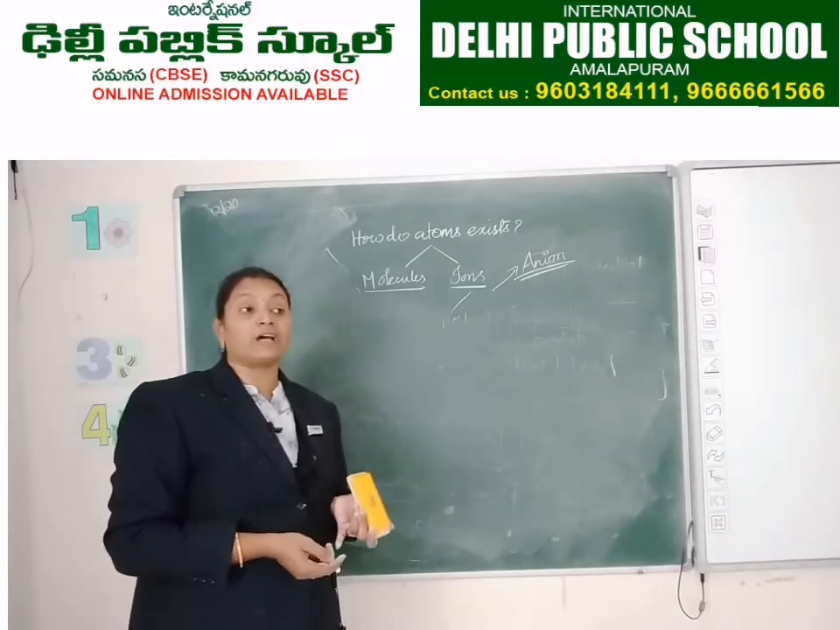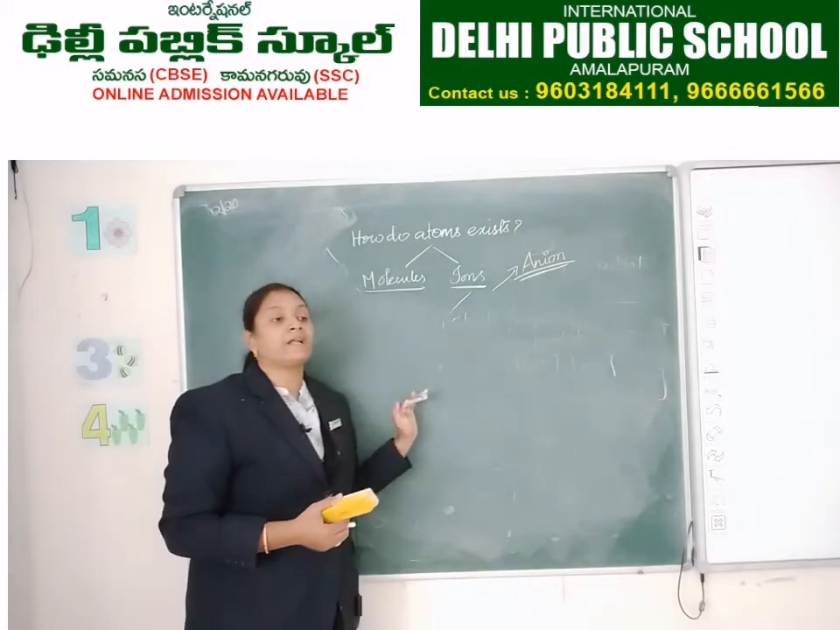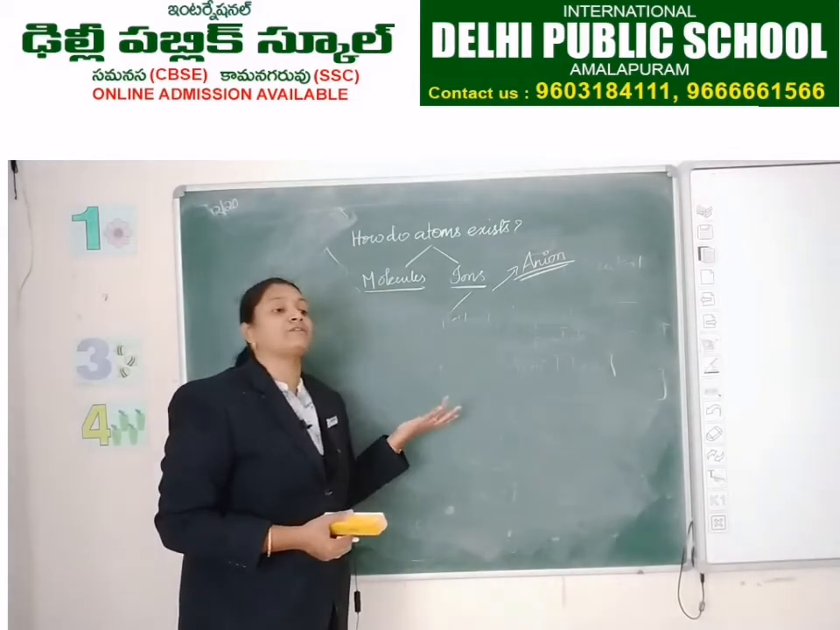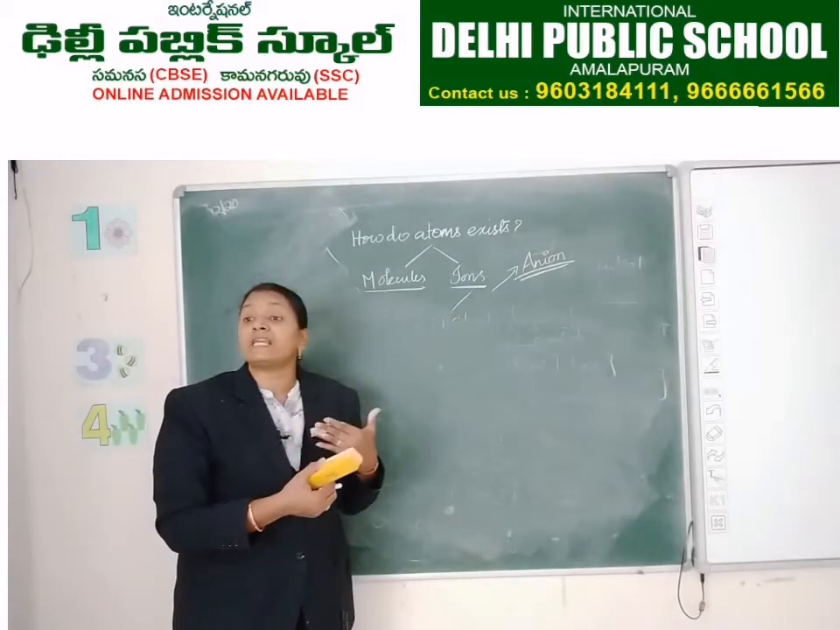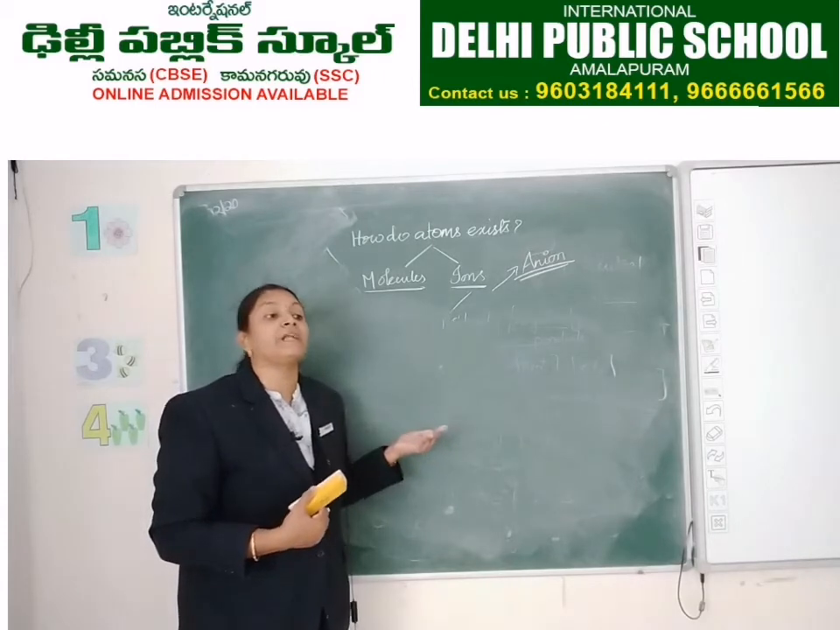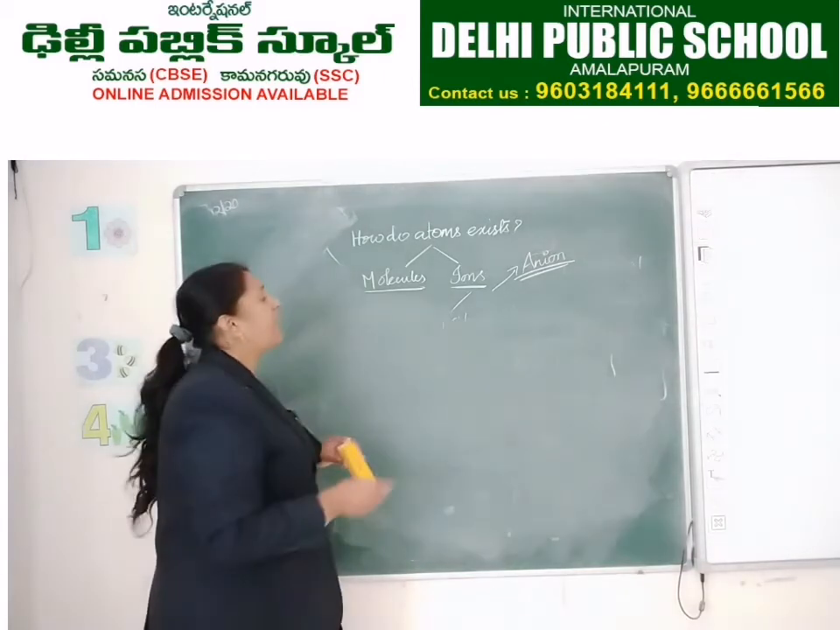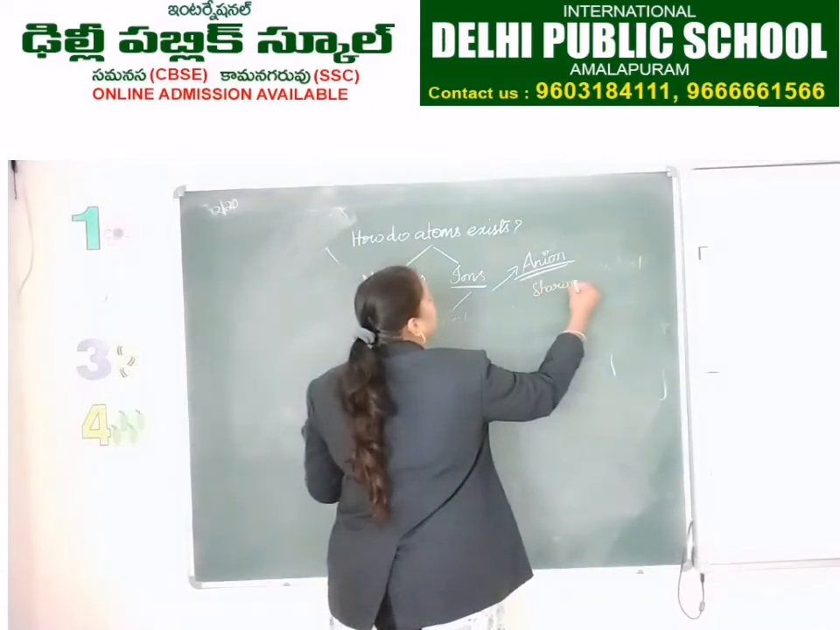Magnesium oxide is an ionic compound because magnesium is losing electrons and oxygen is gaining electrons. When any compound is formed due to the losing or gaining of electrons, that compound is called an ionic compound. Then, as I told you, sharing is also considered. In which case is sharing considered?